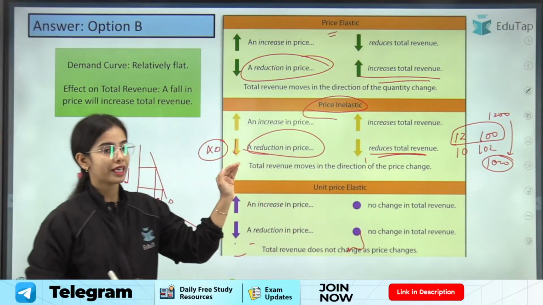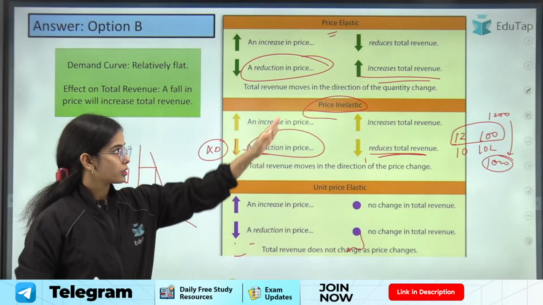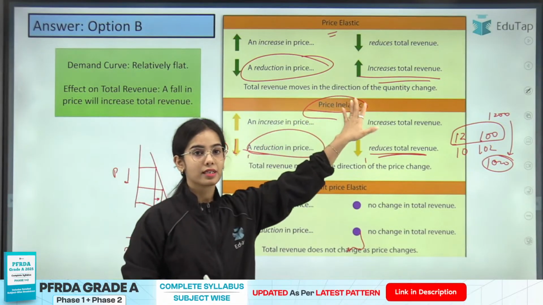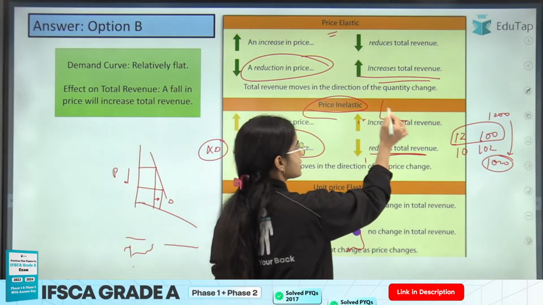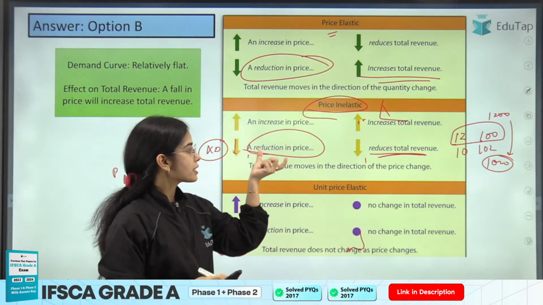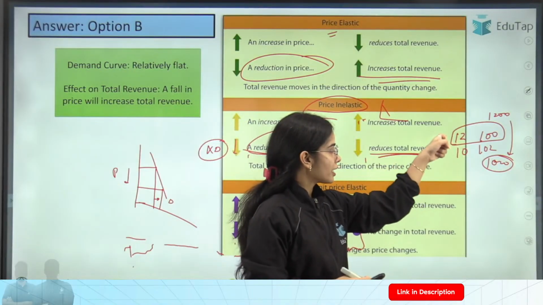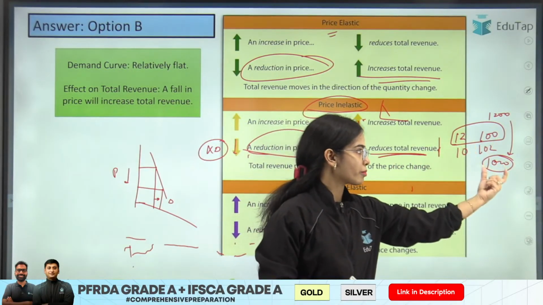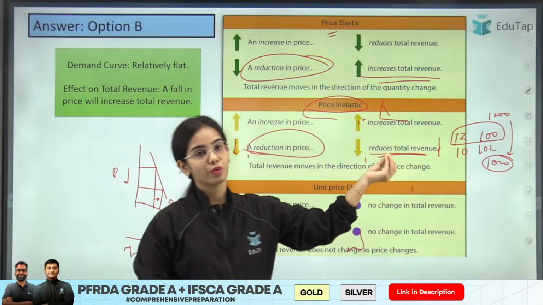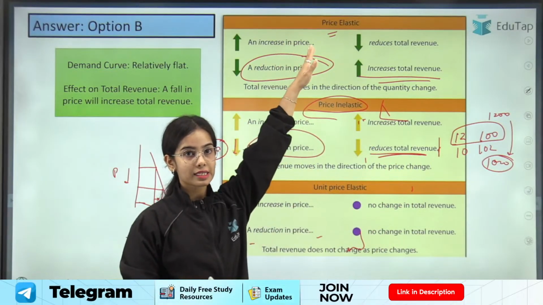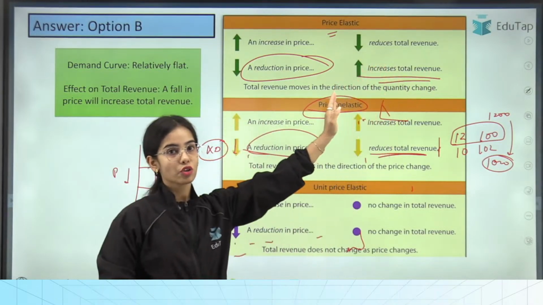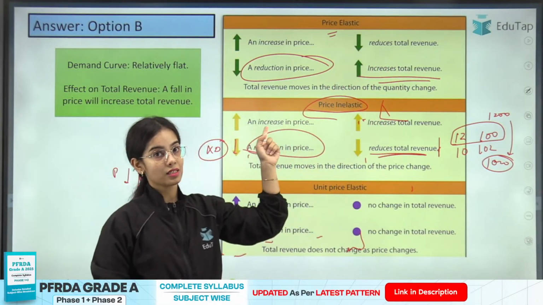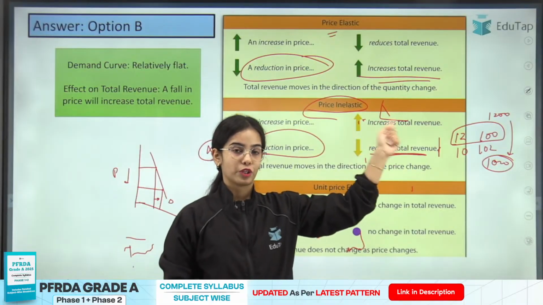In case the demand is inelastic, a reduction in price does not increase the demand much, due to which the total revenue reduces. So when the demand is elastic, reduce the price to increase your total revenue, and in the case of inelastic demand, increase the price to increase the total revenue.